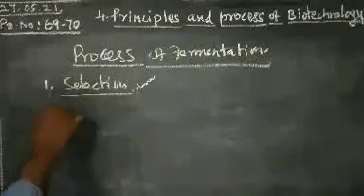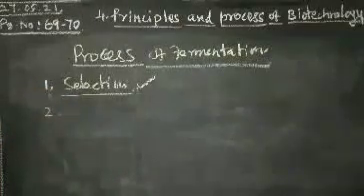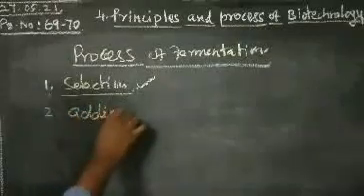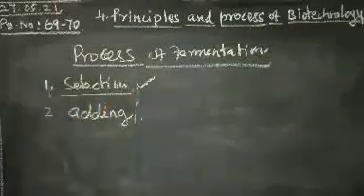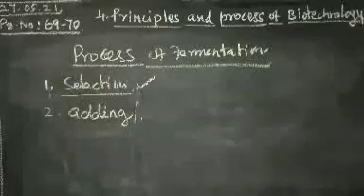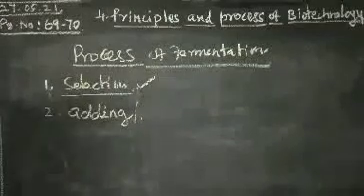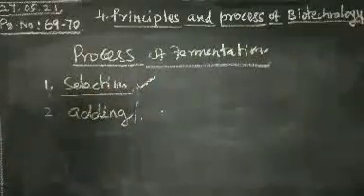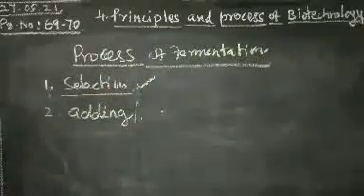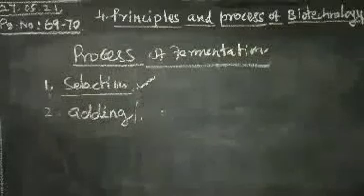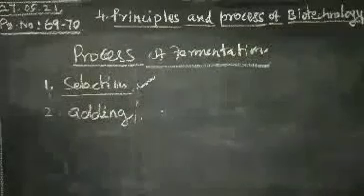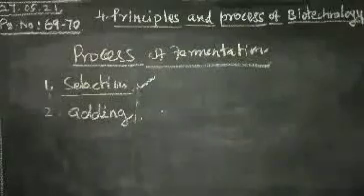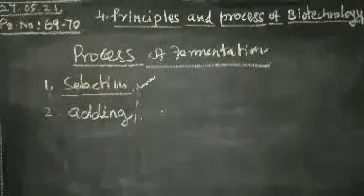The second one is adding, or dilution, which takes place. Any type of liquid medium you can add in this container, that is called adding. A suitable substrate in a liquid medium is added at a specific temperature and a specific pH.